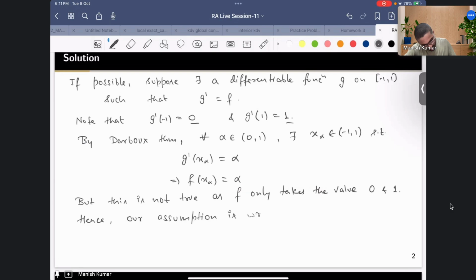Is wrong. So such g cannot exist. Okay, so this was just a very easy problem based on Darboux's theorem, correct? I hope it's clear.